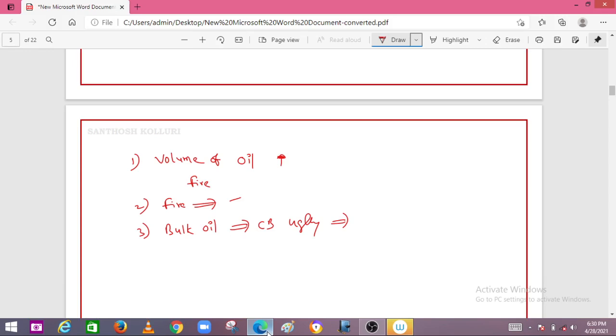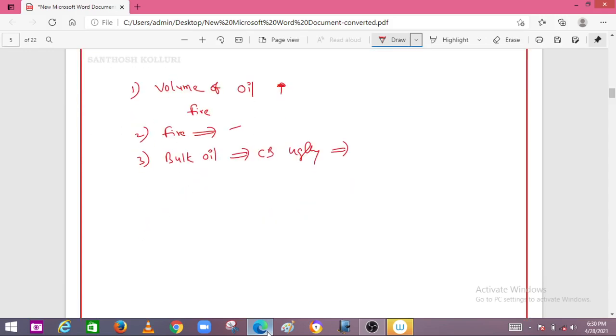To avoid all these drawbacks, the further development of the bulk oil circuit breaker is the minimum oil circuit breaker.